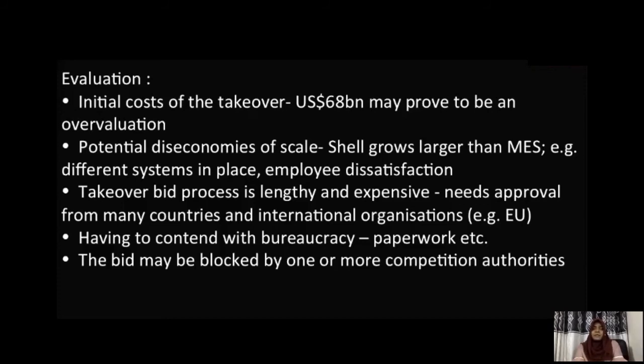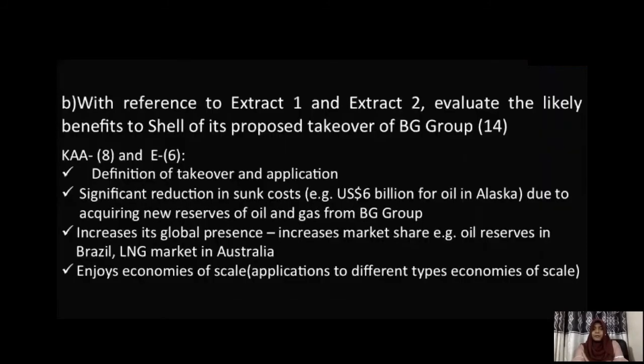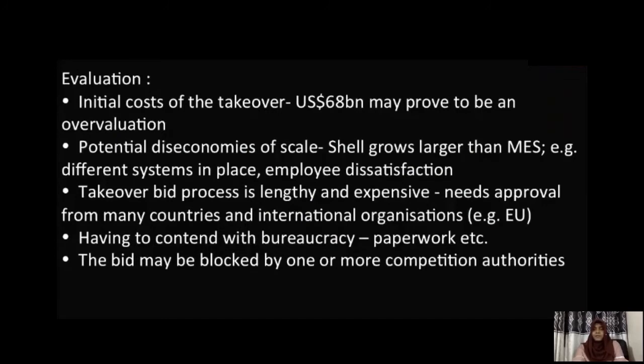So these are certain points that you can include in your answer when you are trying to answer the question on the possible impact, the positive side of the merger, because the question says evaluate the benefits to Shell of its proposed merger. So in your analysis, it is all advantages, and in your evaluation, it's all disadvantages.